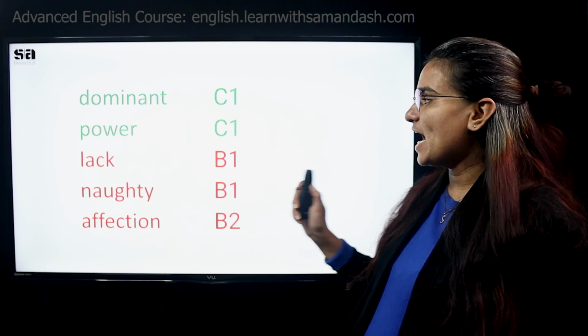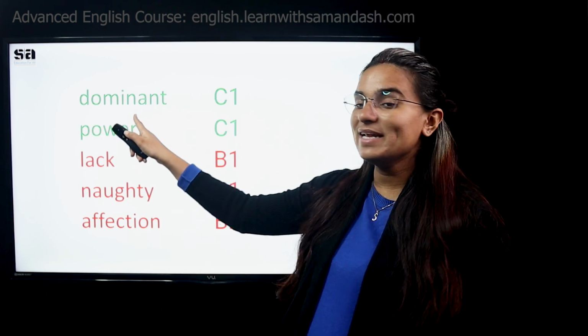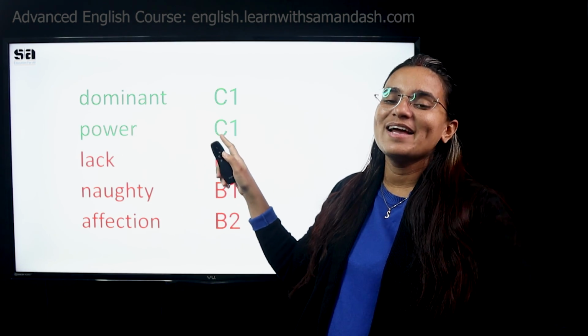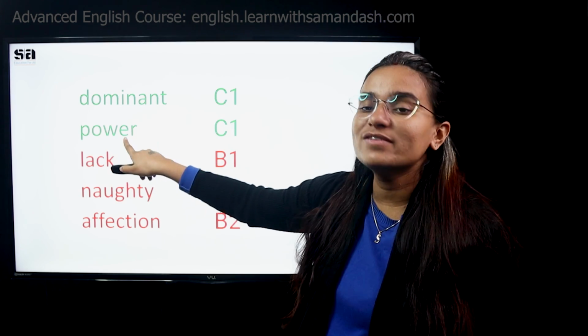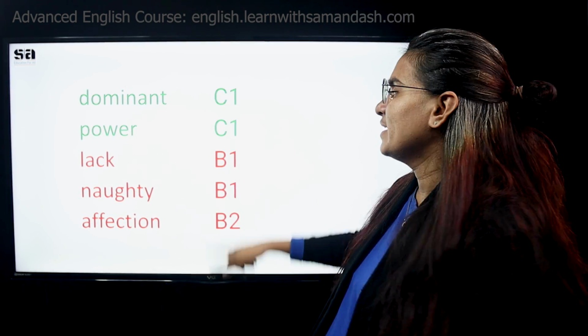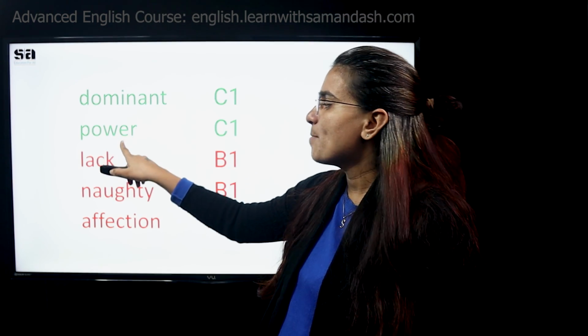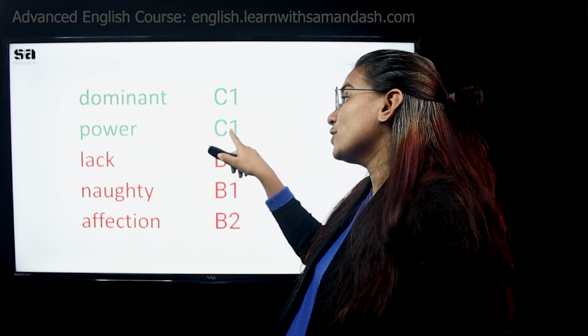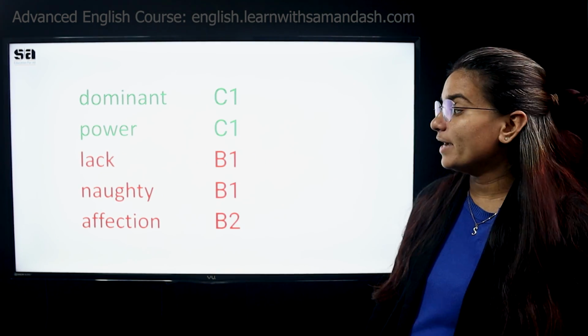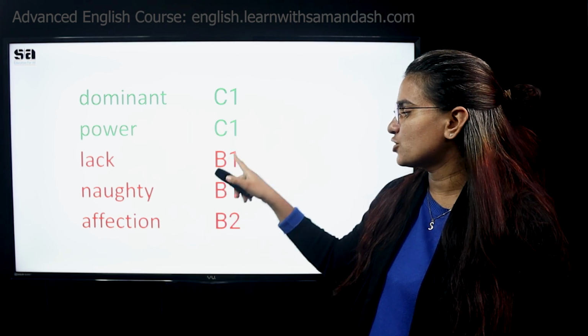All right, the answer is on your screen. Dominant is a C1 level word, advanced level. Power looks so simple, but it's actually a C1 level word. As I already mentioned, sometimes power, based on the usage, can also become B1, B2. Lack, naughty, affection: B1, B2.